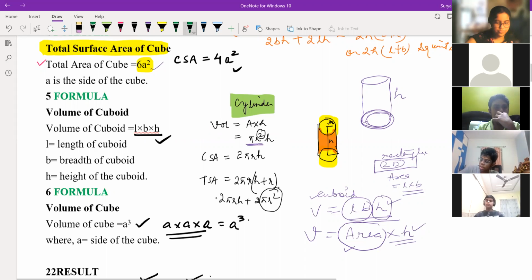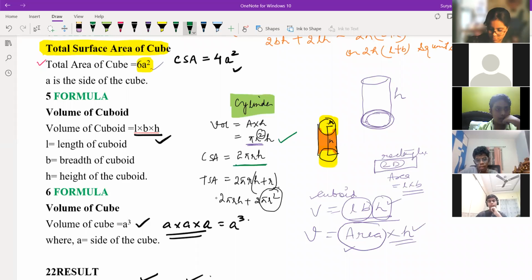Now see about CSA. See the CSA: 2 pi r h. For remembering purposes, pi r square h, you know right now. So the 2 in the upper part, you bring in front: 2 pi r h. Is it clear how to remember? Yeah, sir.